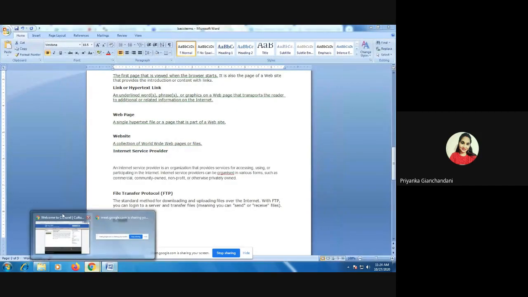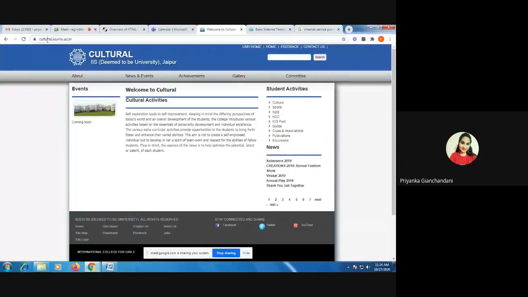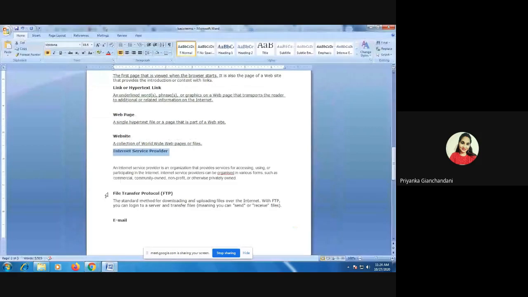So the first protocol which you had learned was this HTTP protocol. If you click on it fully, you would be able to see this is the first protocol that I had already told you, that for communication between your client and server, we need to have this particular protocol, that is hypertext transfer protocol. Apart from this, there is another protocol which is file transfer protocol. If you are uploading or downloading any particular file over the internet, that can be done with the help of this file transfer protocol.